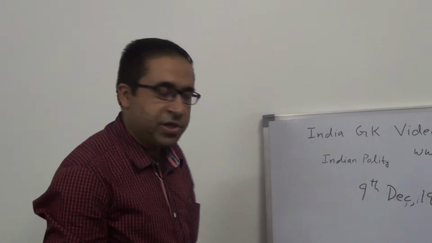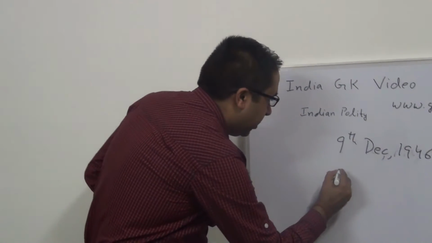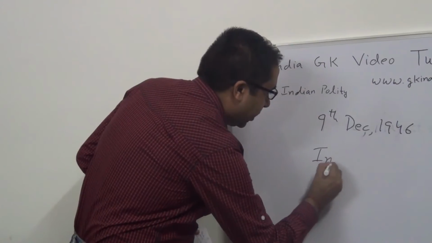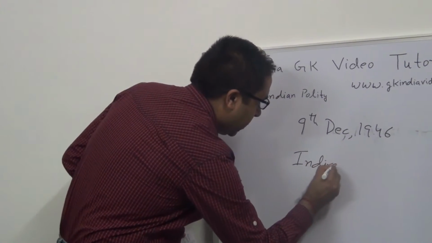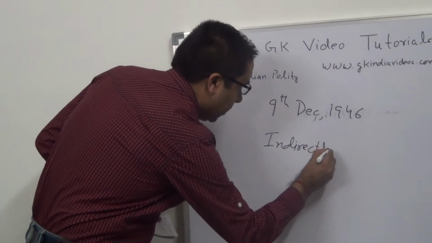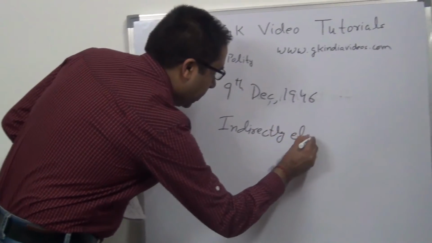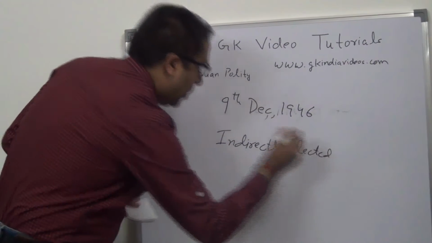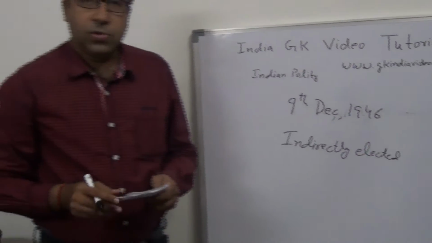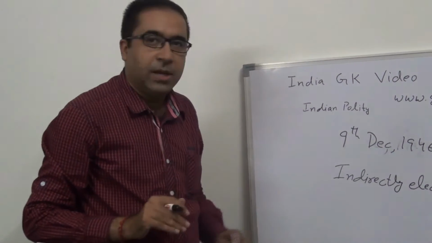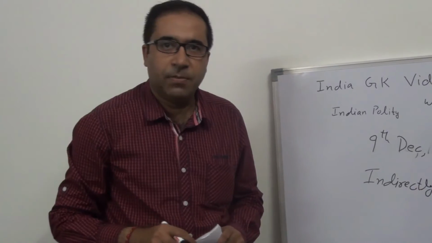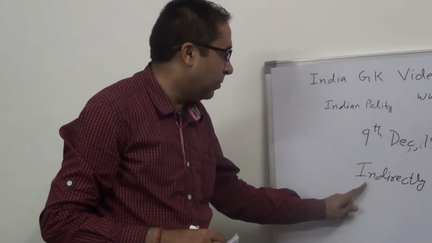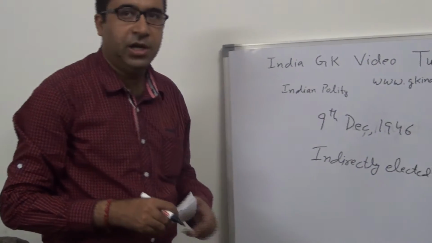And the members of the Constituent Assembly were indirectly elected. So, from the provincial assemblies, the members of the Constituent Assembly were indirectly elected. We have to remember this point, that is, they were indirectly elected.